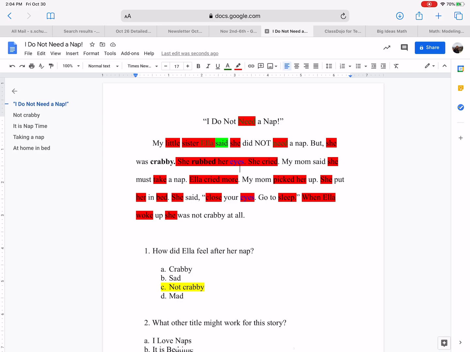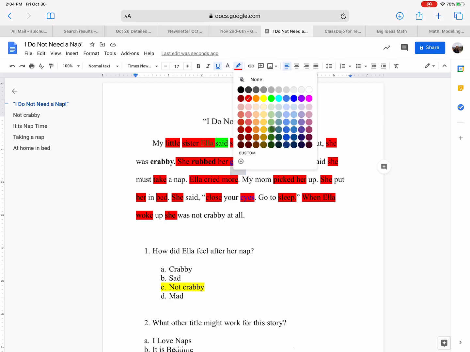Her eyes. Now, what about eyes? 1, 2, 3, 4. Oh, man, I'm going to run out of eyes here. Let's see. I'm going to underline it. I wonder if it'll let me change the color. I'm going to say green.